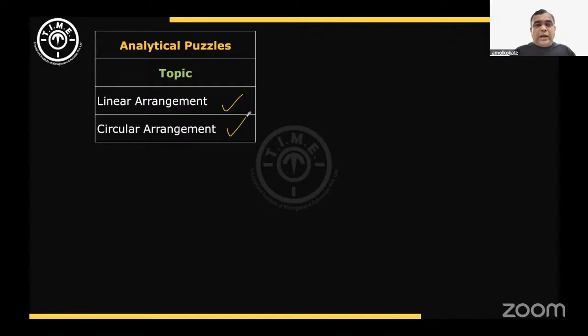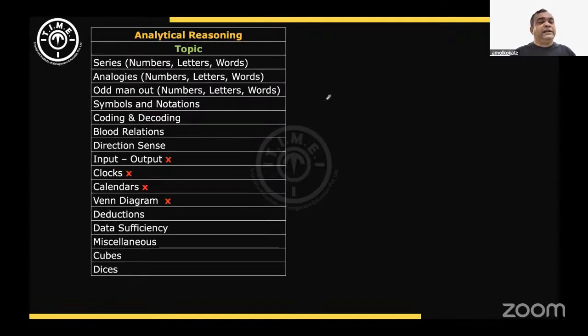Fine. Let's come back to the analytical reasoning part. Number series: there were no letter series or word series. There were number series questions, approximately 10 questions. Some were straightforward. Some questions you really need to think. You have to take a difference, and then a difference among the differences. So certain questions involve those kinds of logic. I didn't notice any analogy questions reported by students, but definitely there were odd man out questions, in numbers and also in the words part.